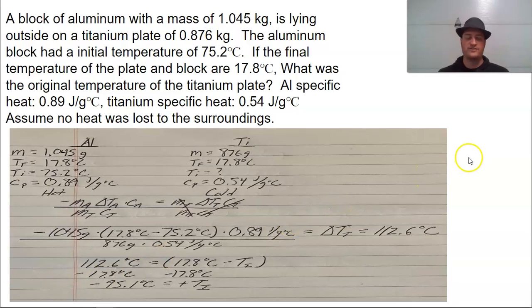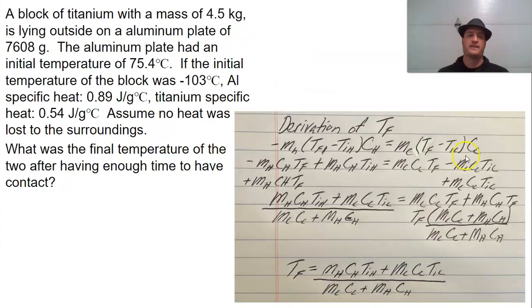Now remember when I said it's harder to do final temperature? Here I'll show you why. So, new block, new stuff, new stats. Now, the final temperature of the two having enough time to go through. Now, you can try plugging all the numbers in, but I'd like to show you how you can derive the temperature final into an equation that you can use.